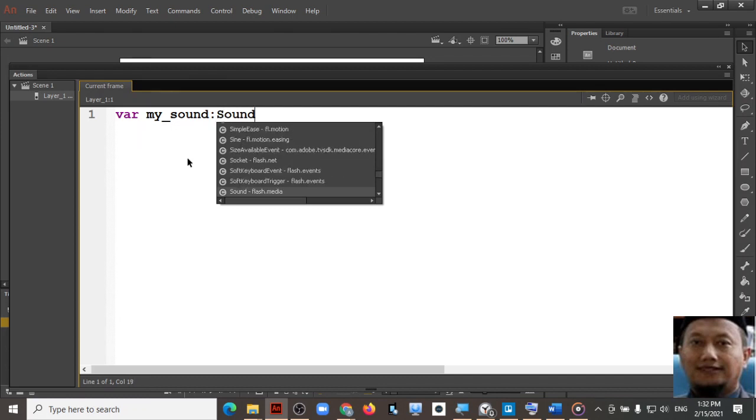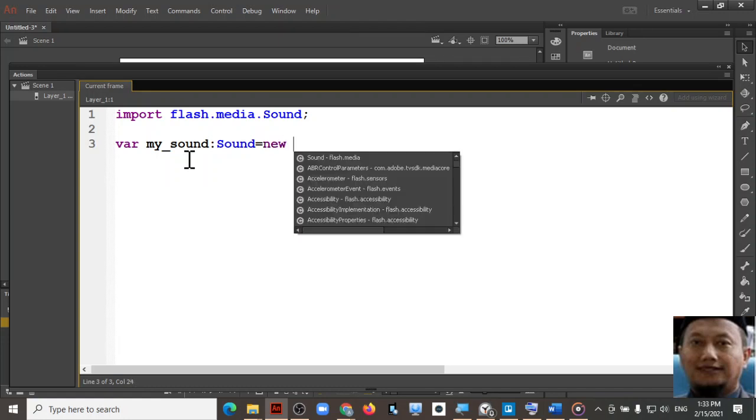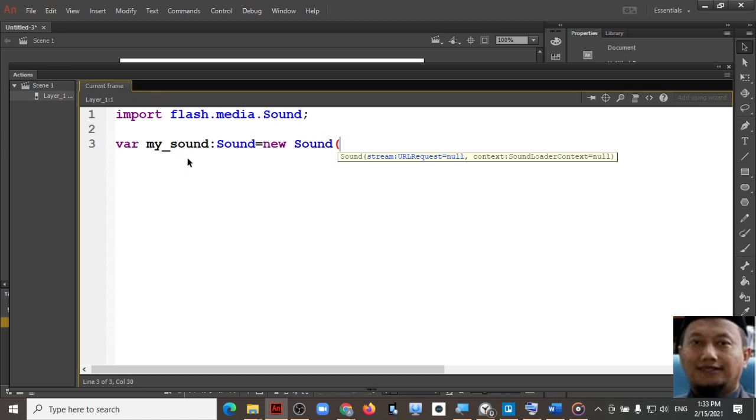Make sure that when you type the sound, it turns blue. Then equal. Next we will create a new sound. We create this variable as a sound, and then we create a new sound.